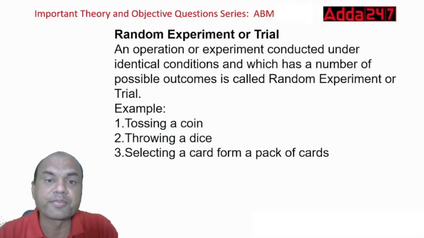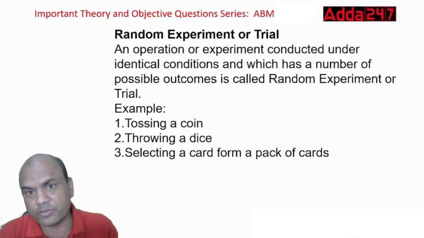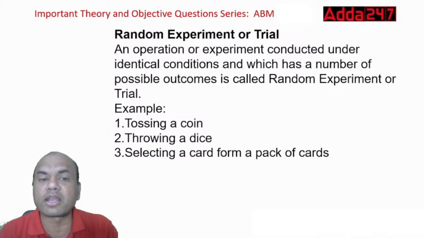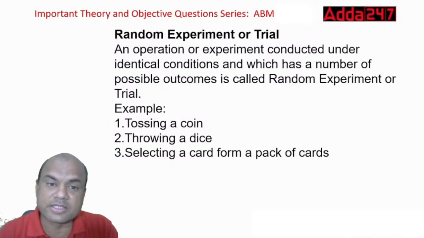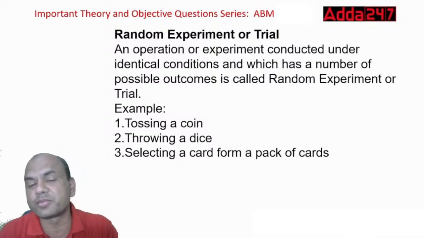Random experiment or trial. This is the last definition for today, then we'll be solving the numericals. An operation or experiment conducted under identical conditions and which has a number of possible outcomes is called a random experiment.